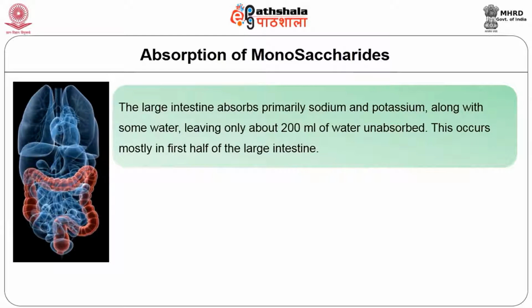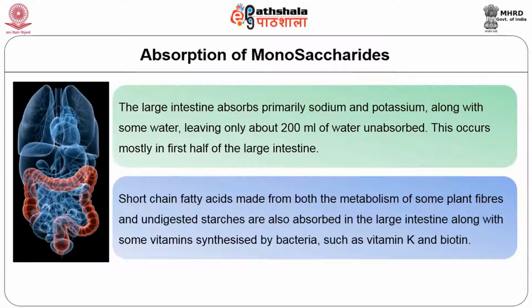The large intestine absorbs primarily sodium and potassium along with some water, leaving only about 200 ml of water unabsorbed. This occurs mostly in the first half of the large intestine. Short chain fatty acids made from both metabolism of some plant fibers and undigested starch are absorbed in the large intestine, along with some vitamins synthesized by bacteria such as vitamin K and biotin.